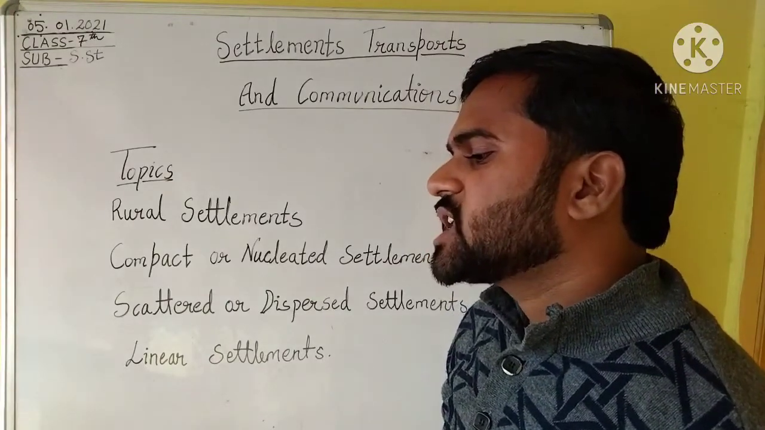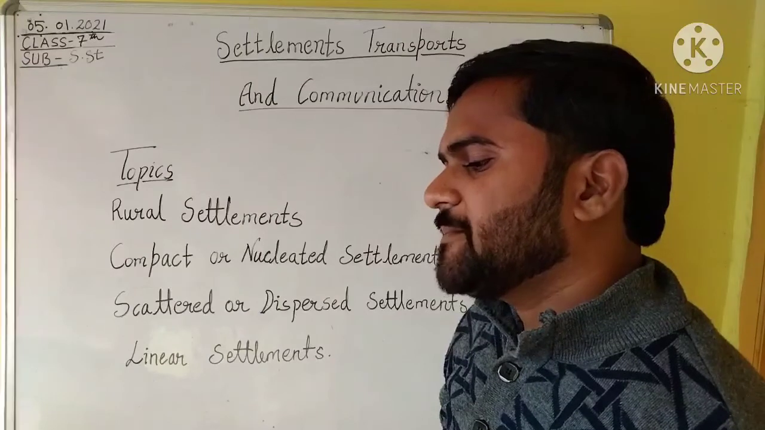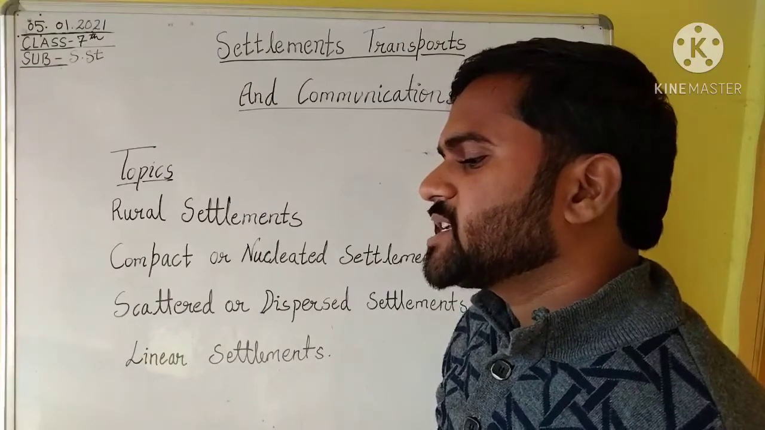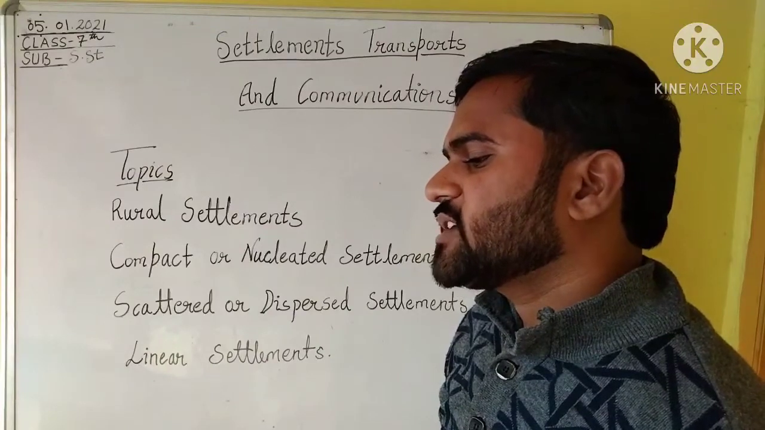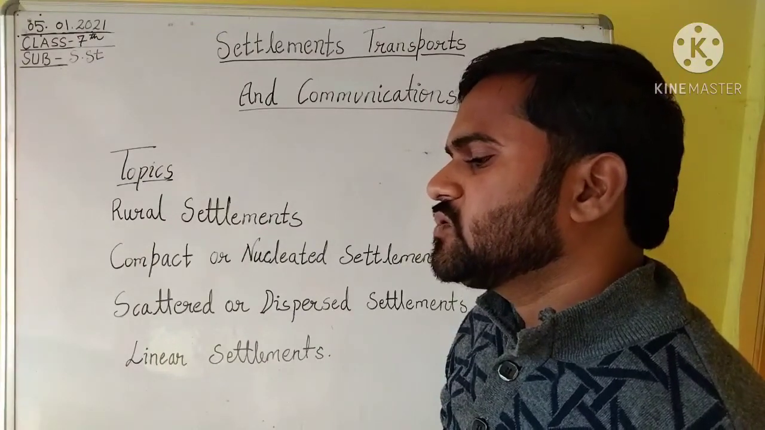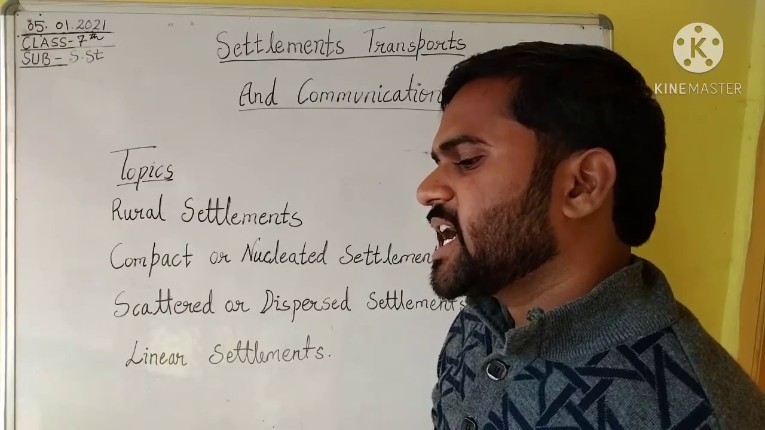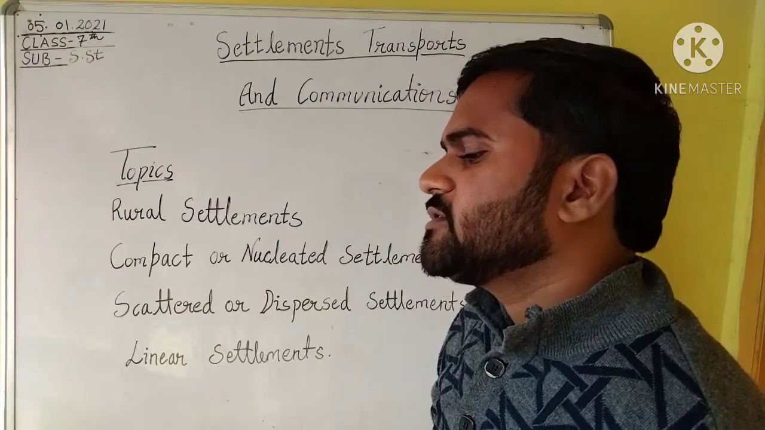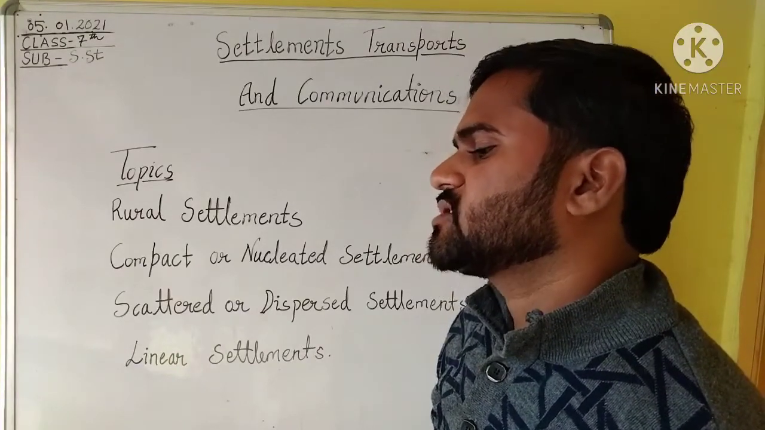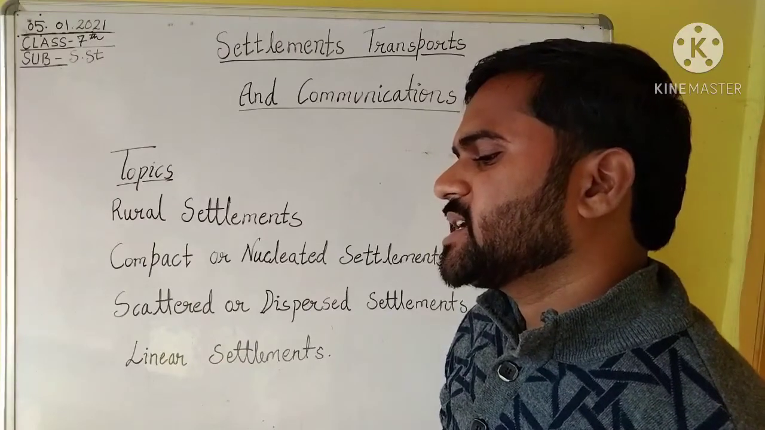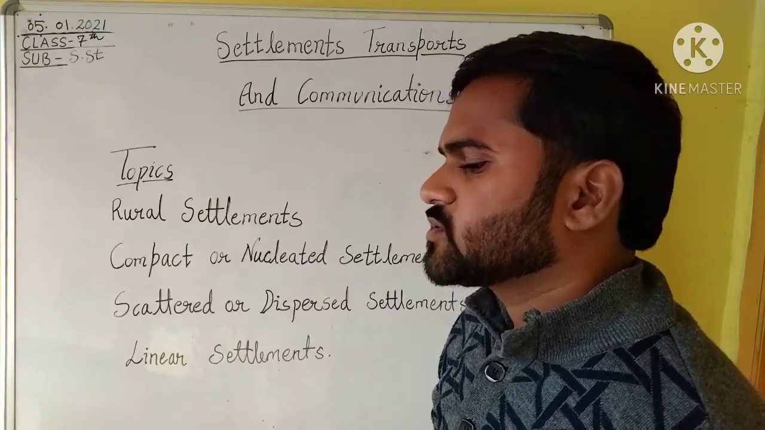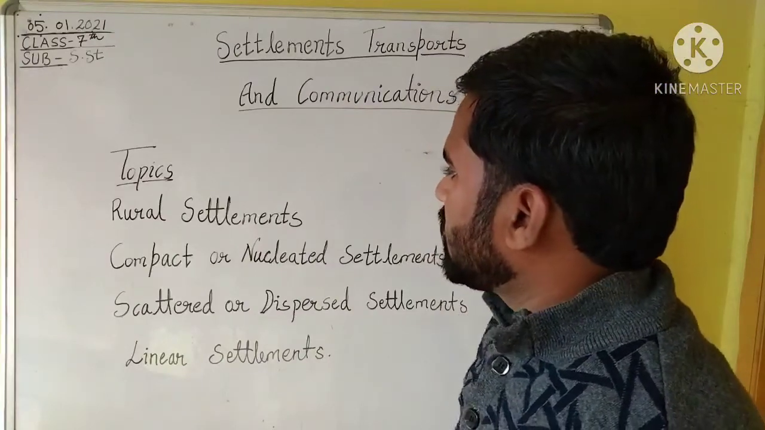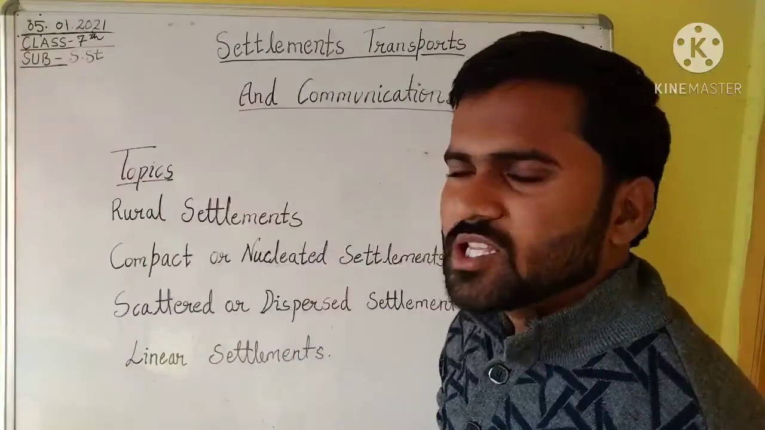Trade and commerce grew and industries were established. With these developments, human settlements became larger. Depending on the length of time, settlements can be divided into two categories: temporary settlement and permanent settlement. A settlement which is occupied for a short time is called a temporary settlement, and a permanent one is called a permanent settlement. These settlements are of two types: rural and urban. Now we are going to discuss rural settlements.